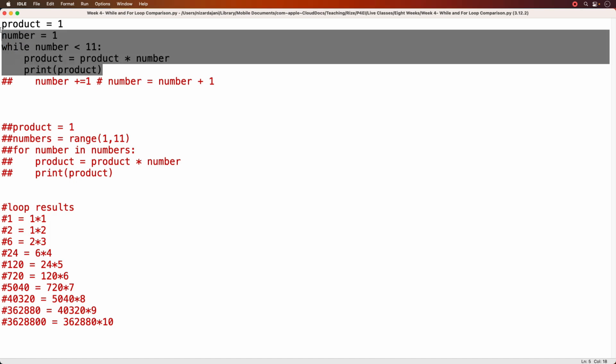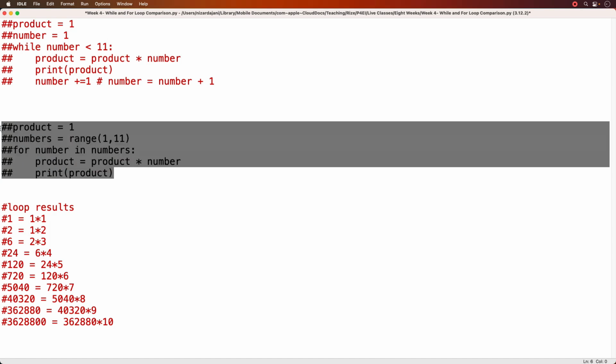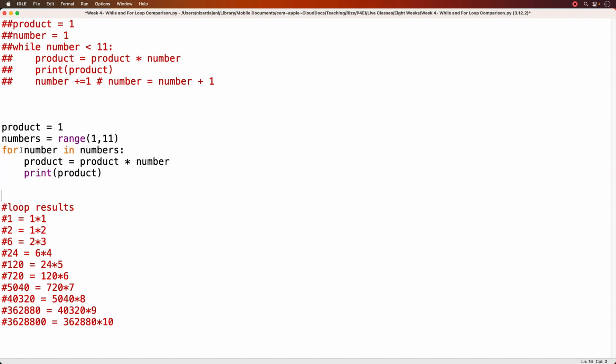All right, let's comment this out. Let's bring in a for loop. Okay, so this for loop does exactly the same thing as the while loop, but in a for loop scenario.